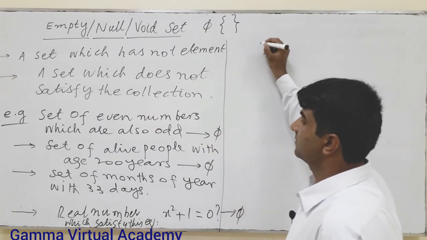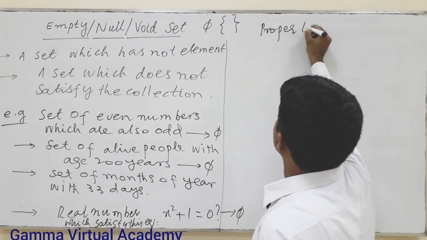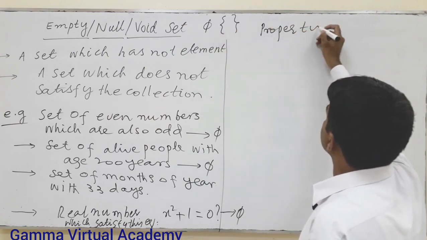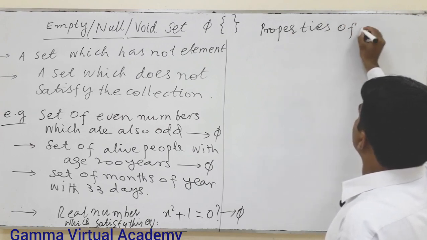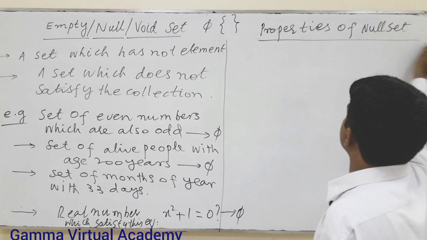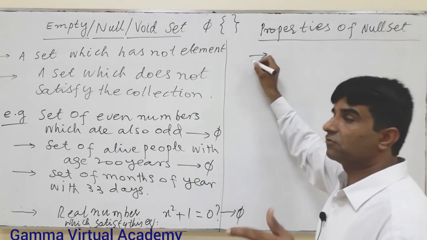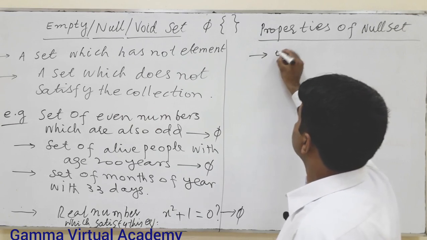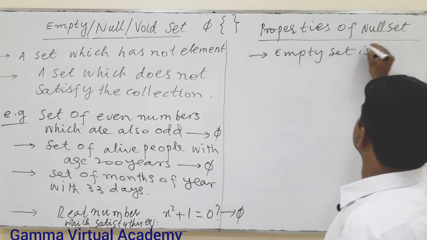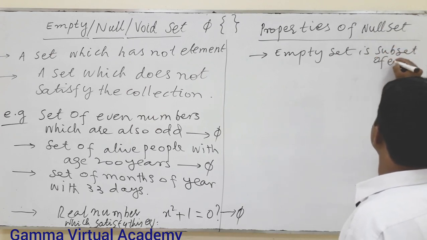Now let's discuss the properties of the empty set or null set or void set. What are its properties? The empty set is a subset of every set.